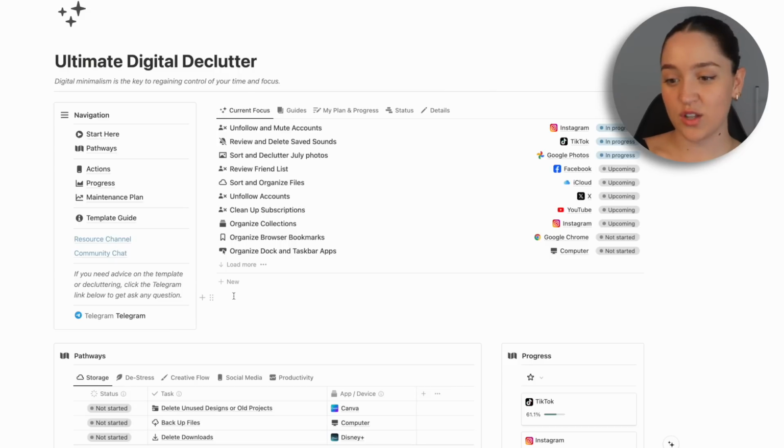And last but definitely not least, we have the resource channel and the community chat on Telegram. So the resource channel is where you will see tips and advice on decluttering. It's where you can get any of your questions answered on Notion. It's kind of like a frequently asked question thing, and you get access to this forever. I'm going to be regularly adding things on, so as I'm learning things myself, as we're sharing things with each other, I'm going to be sharing